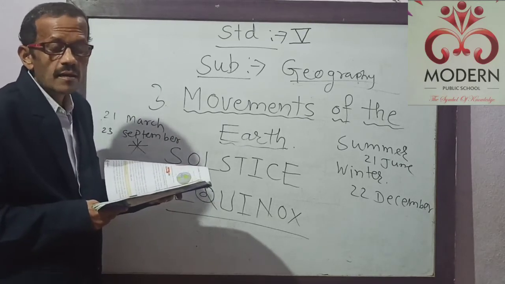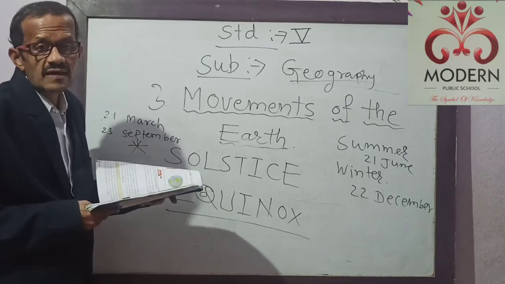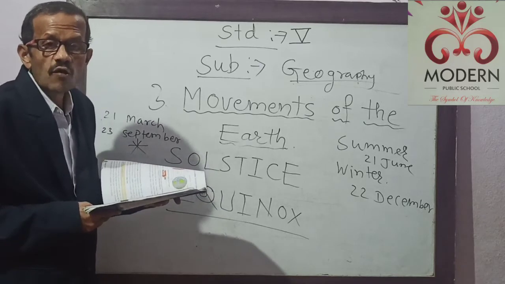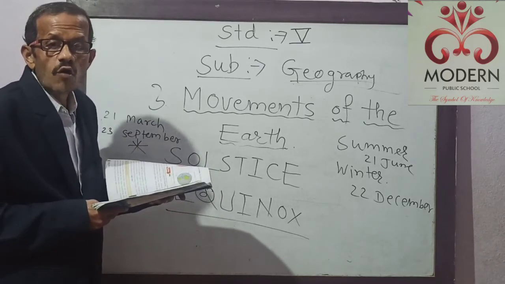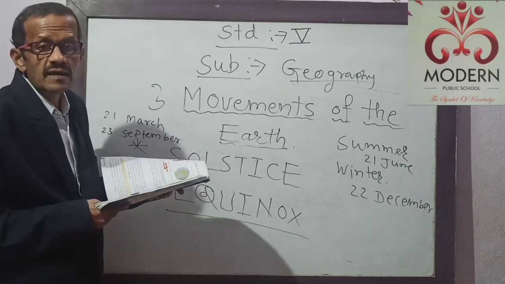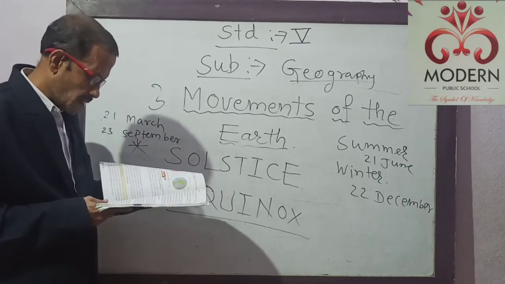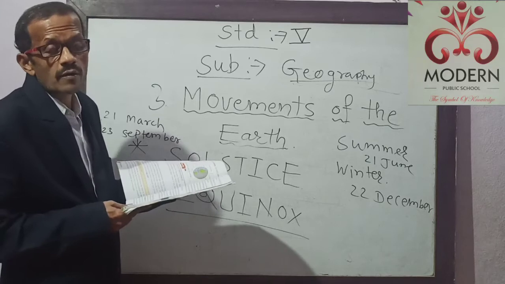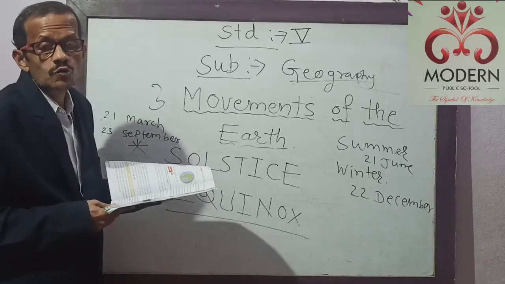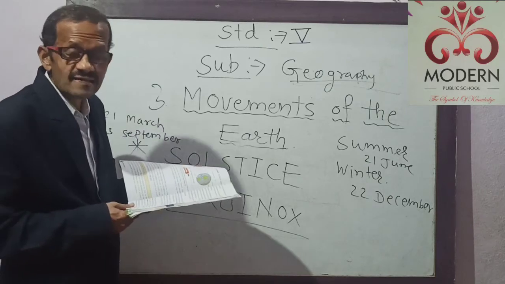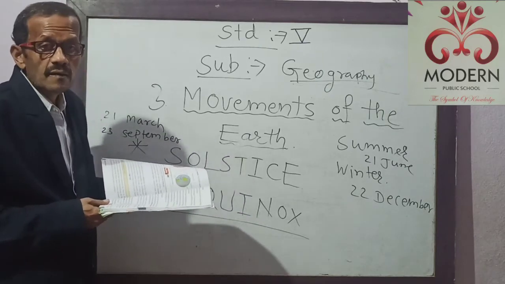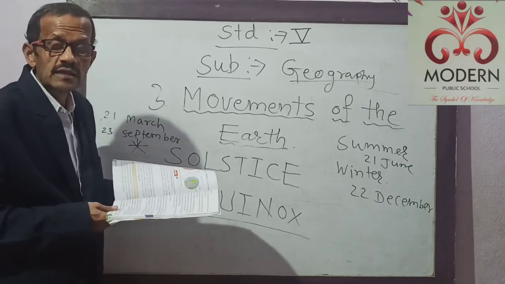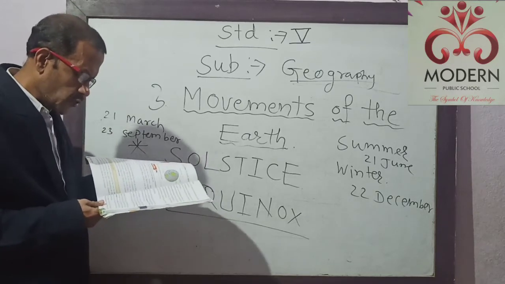On 21st June, there is the longest day in the northern hemisphere and the shortest day in the southern hemisphere, while on 22nd December, there is the longest day in the southern hemisphere and the shortest day in the northern hemisphere. Because on this day, the sun directly faces the Tropic of Capricorn, and on 21st June, the sun faces the Tropic of Cancer. That's why this condition arises.